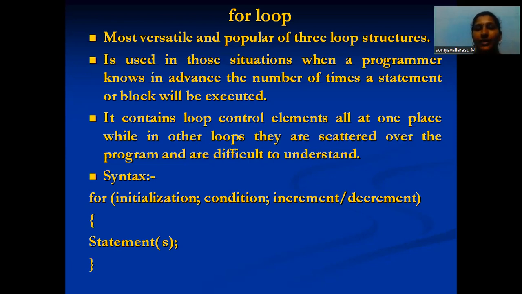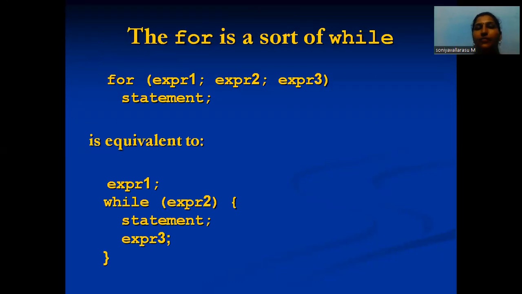The for loop syntax is for, with initialization, condition, and increment or decrement, followed by the statements. The for loop can be written in two ways. First: for expression one, expression two, and expression three, then the statement is executed.